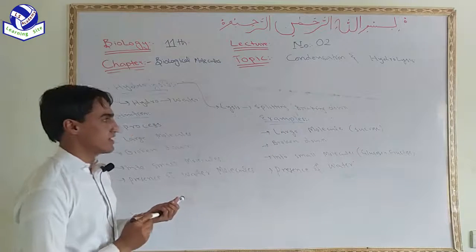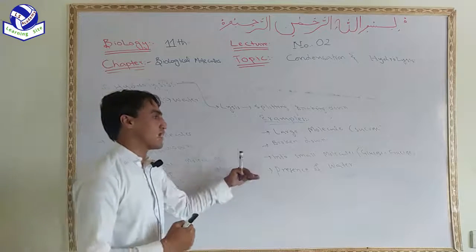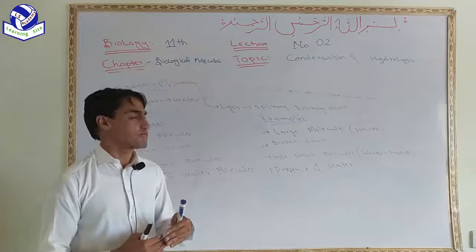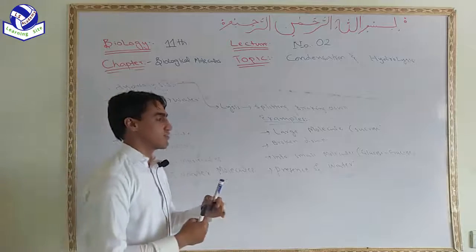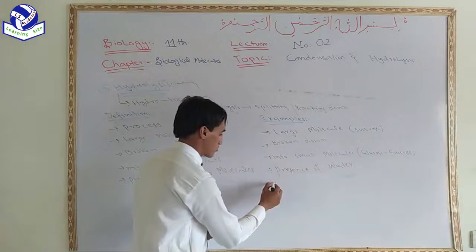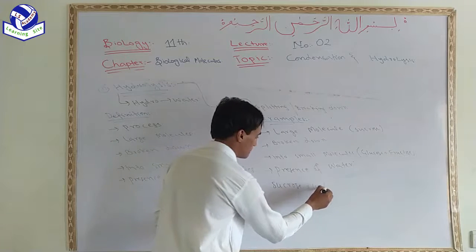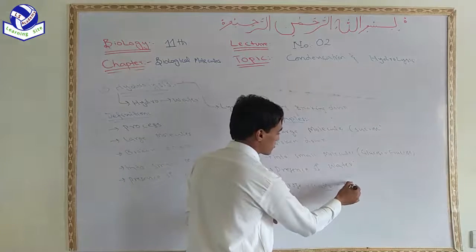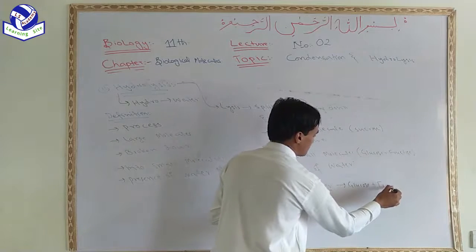So this process is called hydrolysis, in which large molecules are broken down into small molecules in the presence of water. An example is sucrose, a large molecule broken down into small molecules in the presence of water, small molecules like glucose plus fructose.